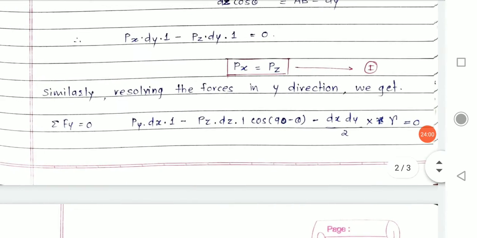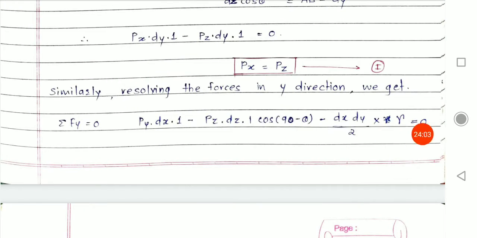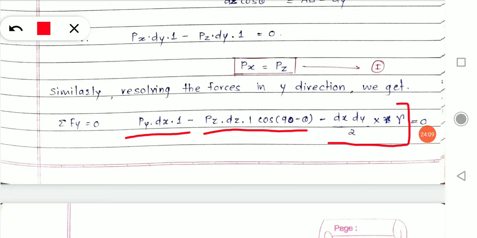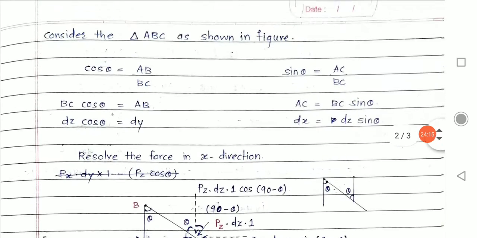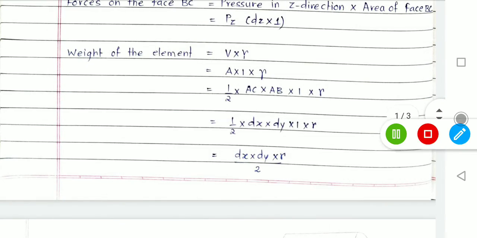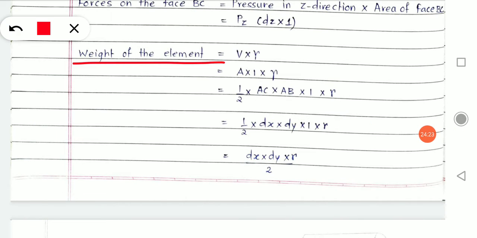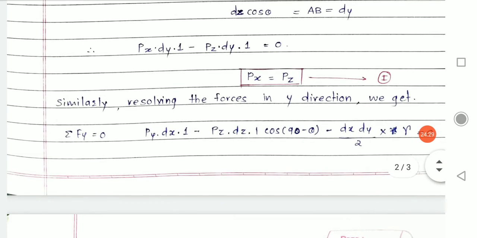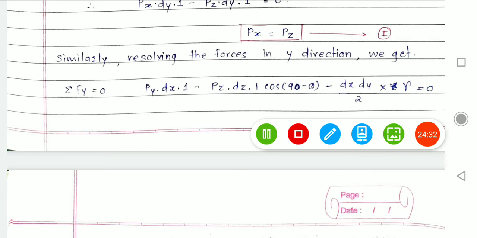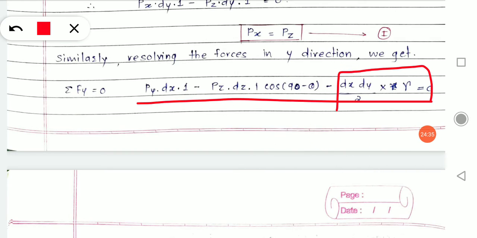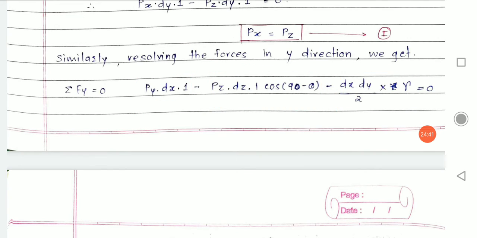That's our next task. First vertical force, then the downward force is taken negative, and weight is also acting downward in direction, therefore I have assumed it negative. Where you have calculated weight, you can observe here. That's why I have calculated the weight of the element. Weight of the element, dx into dy into gamma divided by 2. This is the weight, and this is the vertically downward component, this is the vertically upward component.